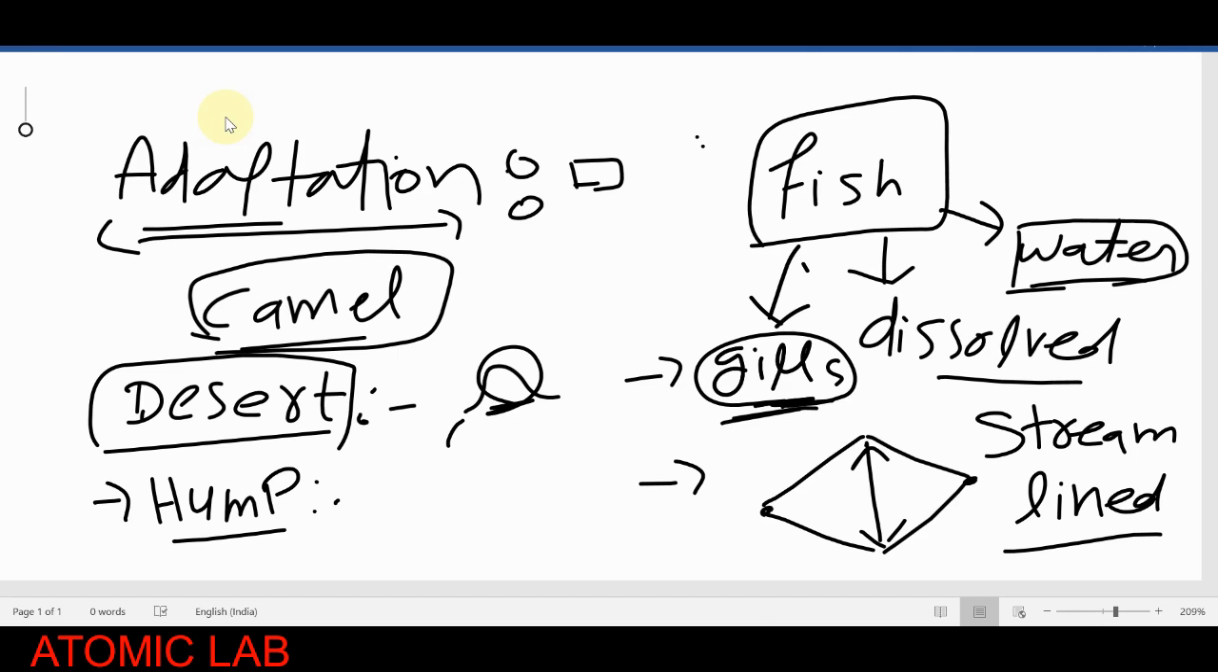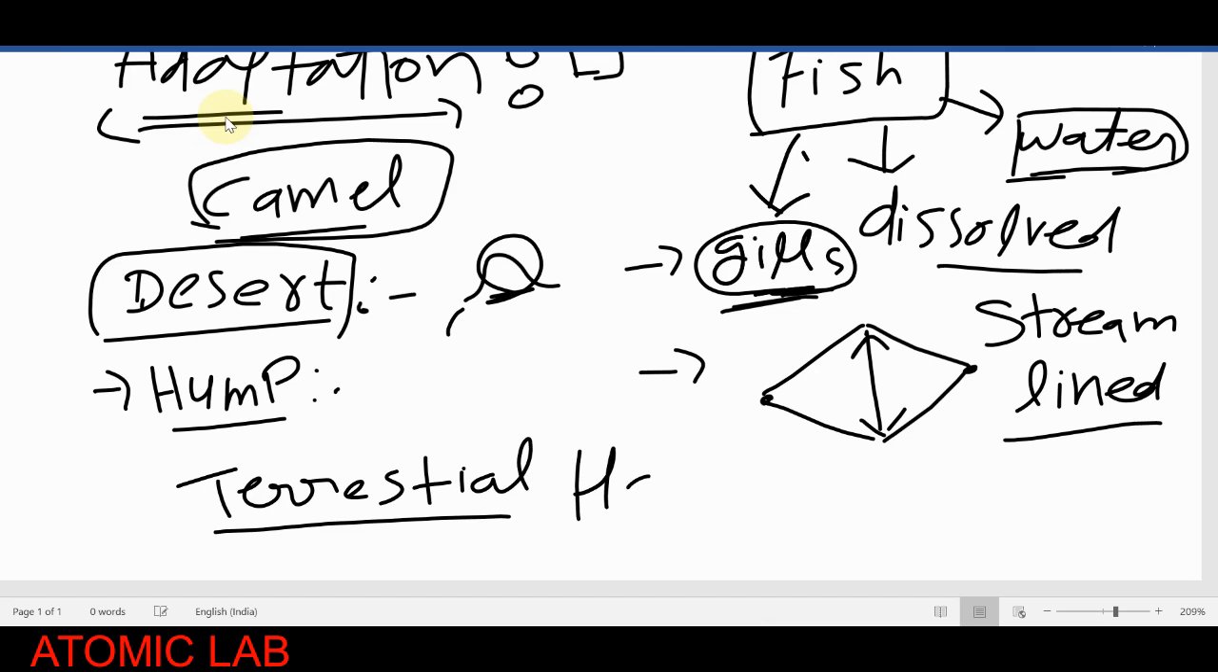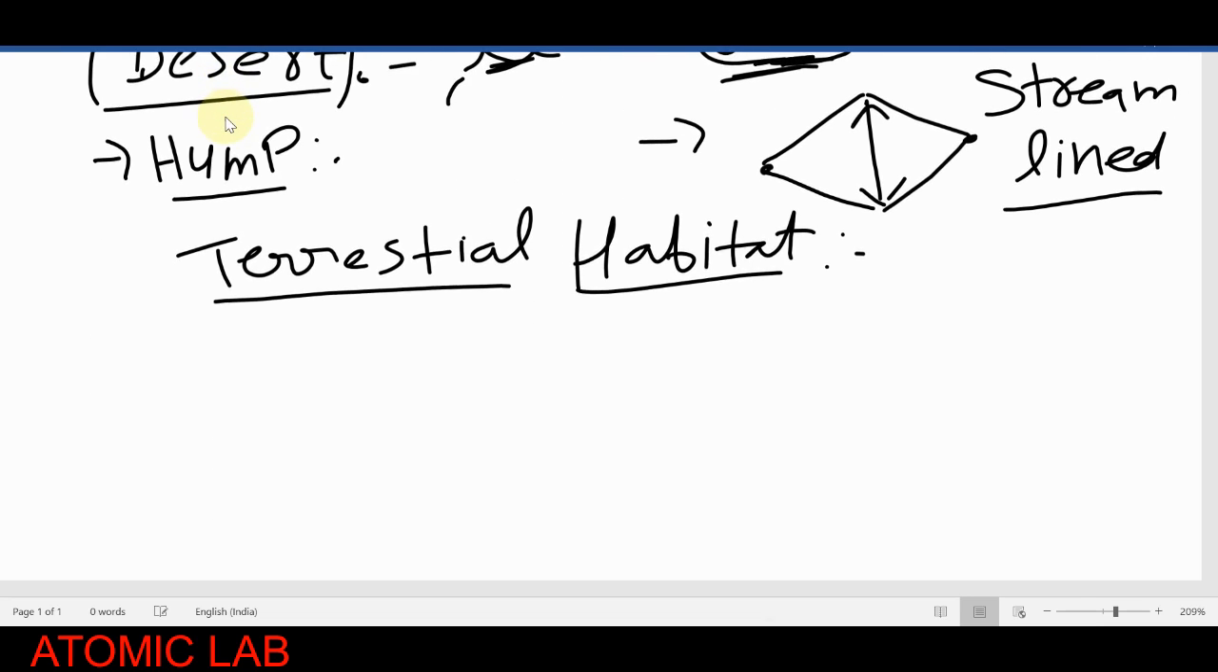Now students, we will discuss some adaptations in the terrestrial habitat. Firstly, we will discuss the adaptations in the terrestrial habitat, and then we will discuss the adaptations in the aquatic habitat. So we are starting with what kind of adaptations are present in the terrestrial habitat.